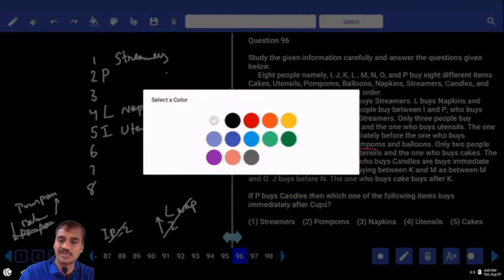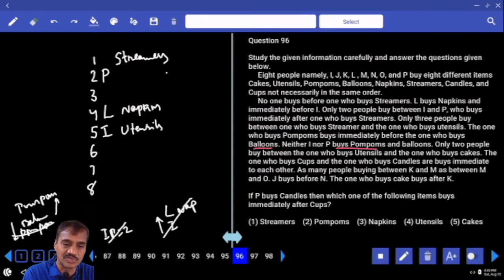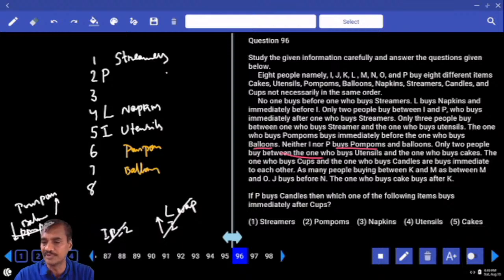So there are two possibilities, right? Then as of now, let us start with this one. Pom-pom is here and balloon at this place. Clear? Balloon. And only 2 people between utensil and cakes. Now cakes can be at the last, and cakes can be P.